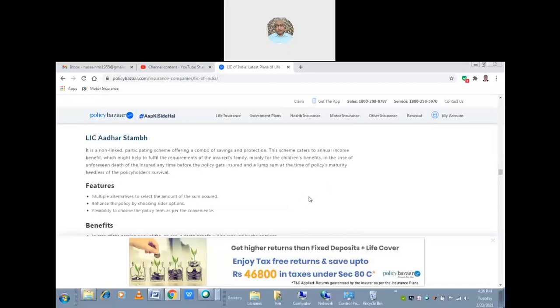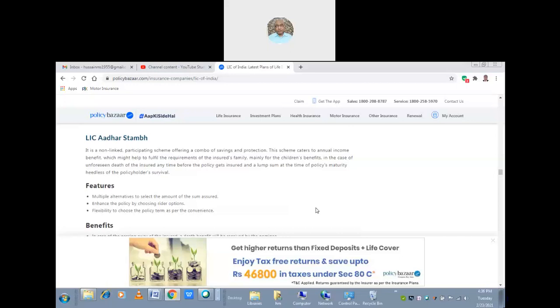Okay. It is a non-linked participating scheme offering a combo of savings and protection, and the scheme caters to the annual income benefit that might be helpful for the requirements of the insured family, mainly for the children's benefits. That one is for the ladies' benefit, and this is for the children's benefit, which is Stambh. So it is like a shelter, not a shelter, it is a help like a pillar. The children will take the help of the pillar and they will grow. That is the idea behind it.